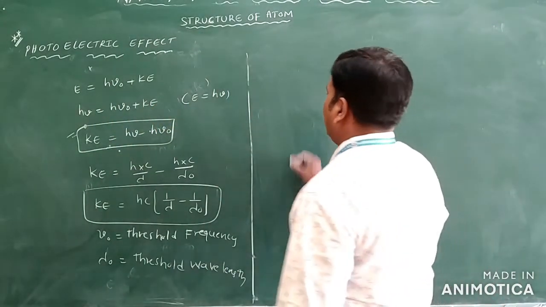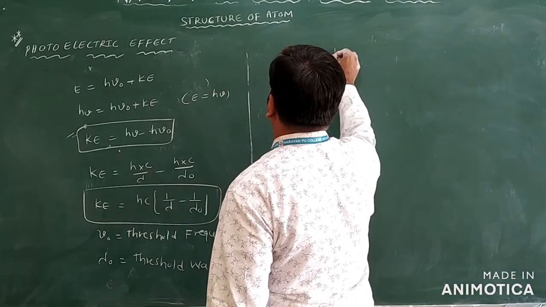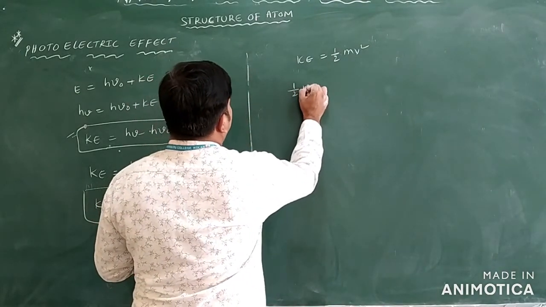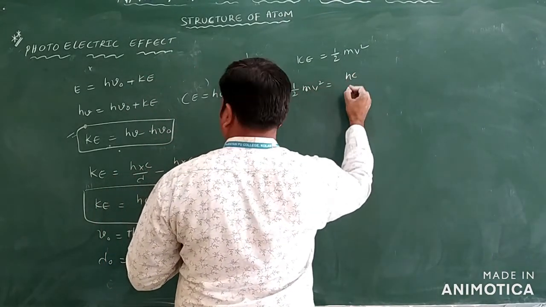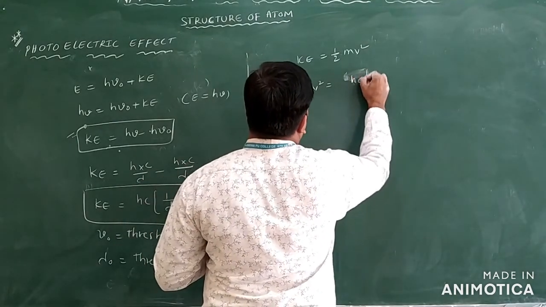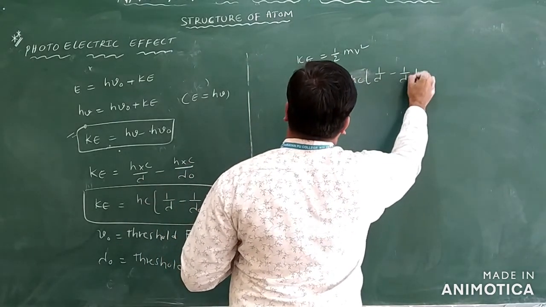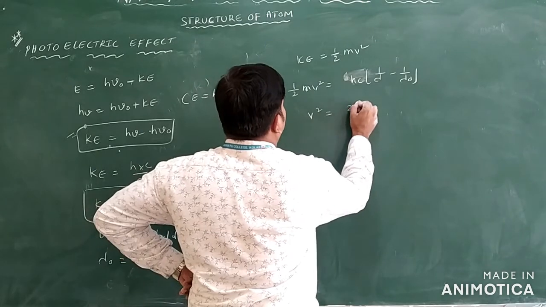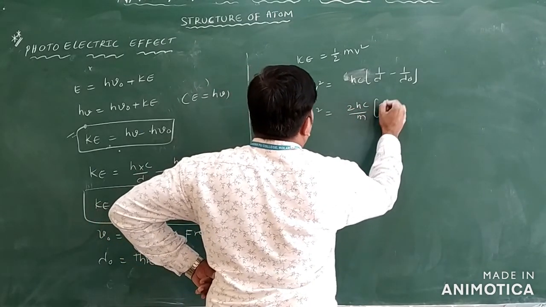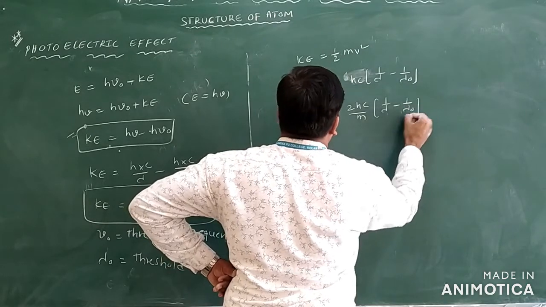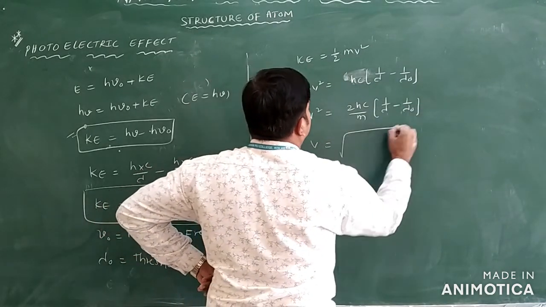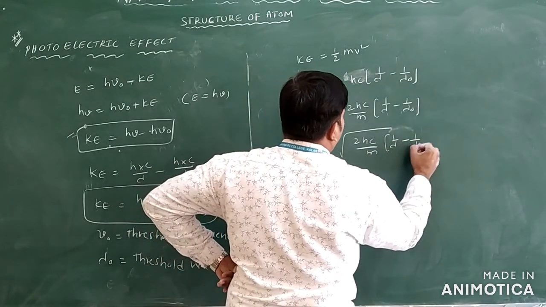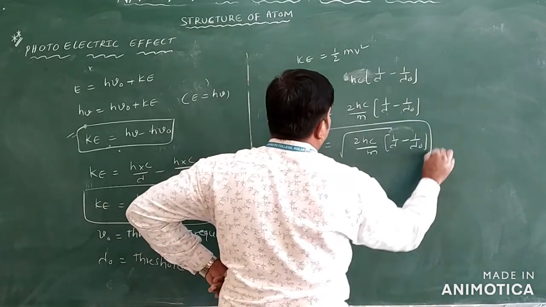Next we have the kinetic energy formula. Kinetic energy is equal to half mv square. You know this formula already. From this I am writing here half mv square is equal to hc into 1 by lambda minus 1 by lambda naught only. So now we can write here v square is equal to 2hc by m into 1 by lambda minus 1 by lambda naught. So we will write v is equal to square root of 2hc by m into 1 by lambda minus 1 by lambda naught only. This is also one of the formulas.